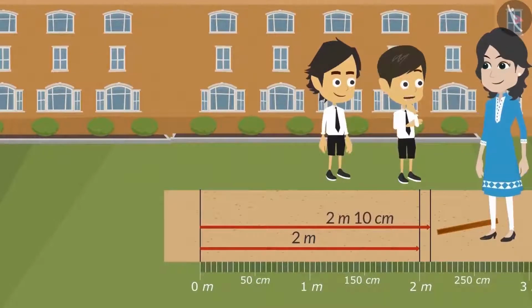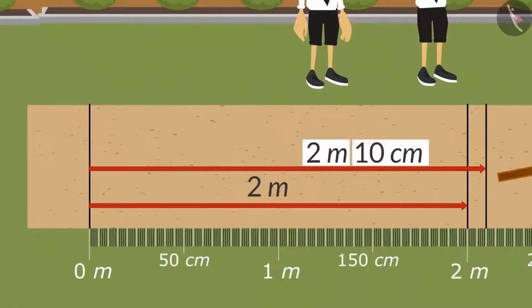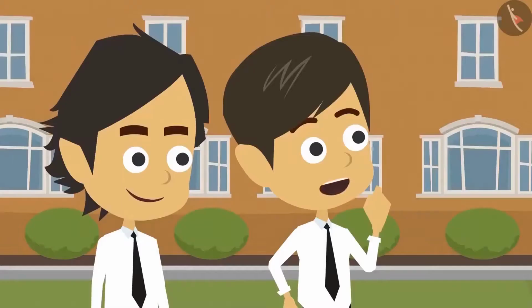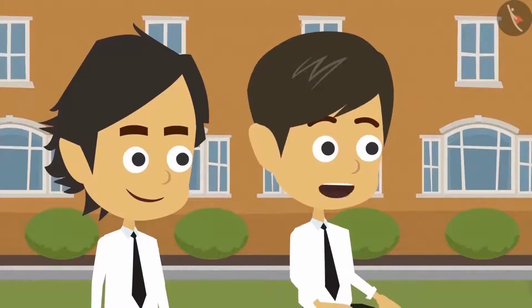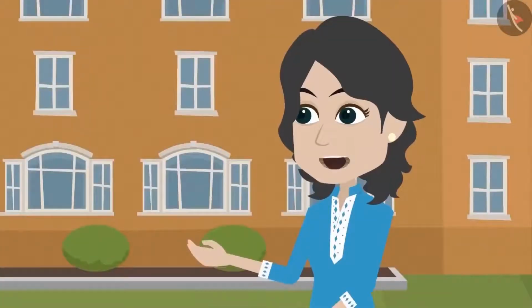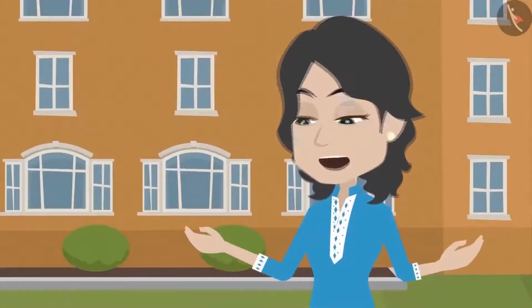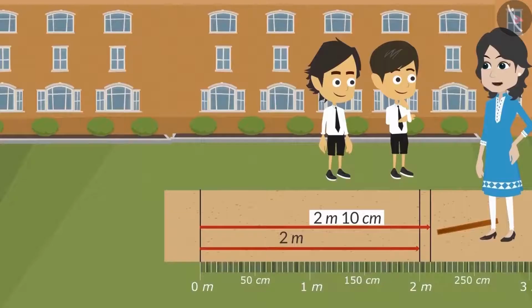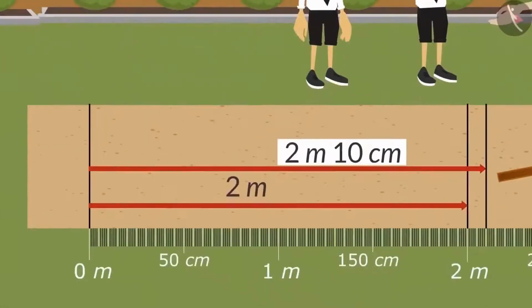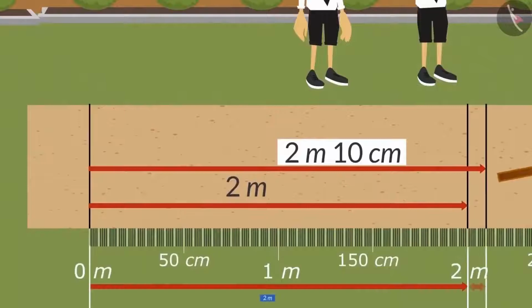2 meters or 10 centimeters? 2 meters, 10 centimeters. I didn't understand, ma'am. Tell me either in meters or in centimeters. Hey Riyansh, it is not necessary to tell length in just one unit of measurement. We can write it in 2 units of measurement as well. For instance, your long jump is 2 meters 10 centimeters. This means that you have jumped a length of 2 meters and 10 centimeters.